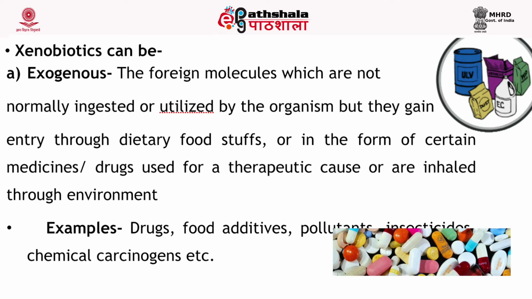Examples of exogenous xenobiotics are medicines and environmental pollutants such as pesticides, which may get their entry inside a human body or any organism through different routes, such as bioaccumulation and biomagnification of the chemical substances.